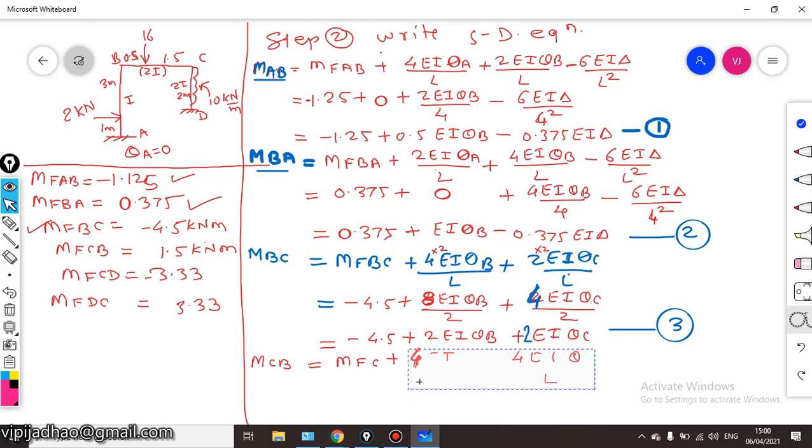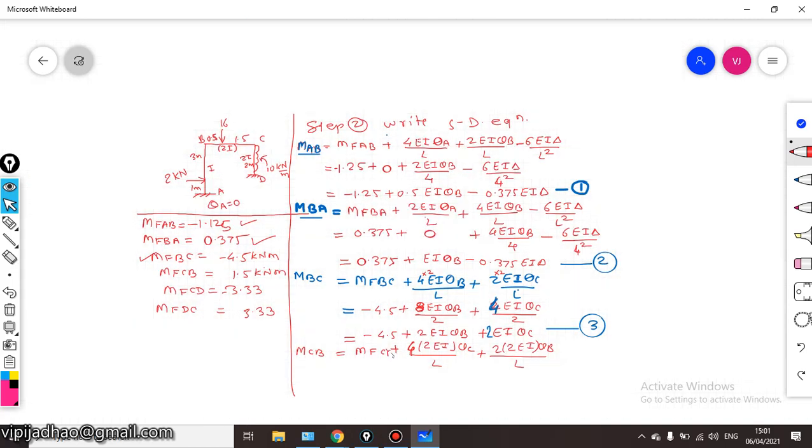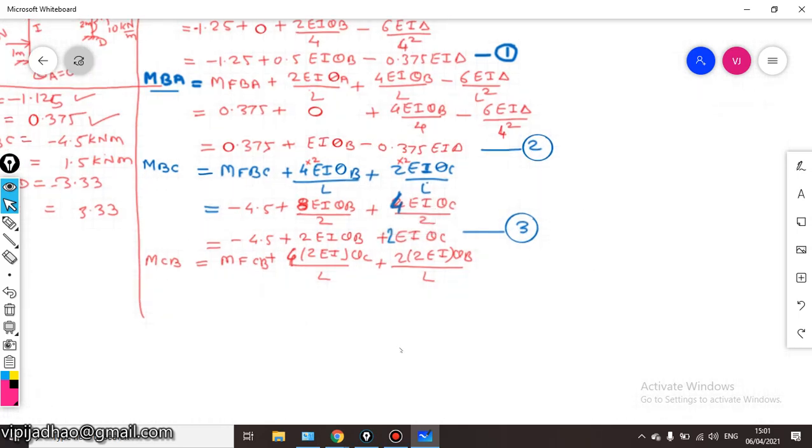Just a minute. Okay, so this will be 4 into twice EI theta C divided by L plus 2 into twice EI theta B divided by L again. Simplify, put the value of MFCB here.